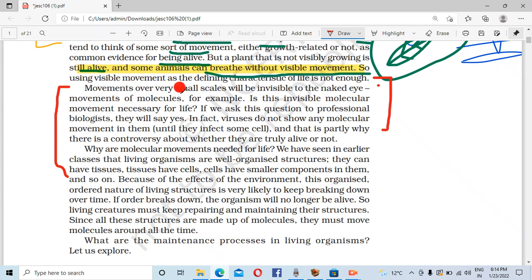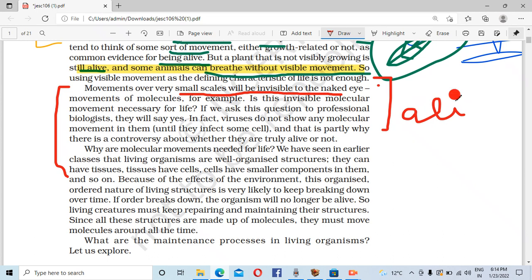Movements over very small scales will be invisible to the naked eye. So, we cannot see the movements, how plants and animals are breathing, even when they are not moving their hands or their legs.